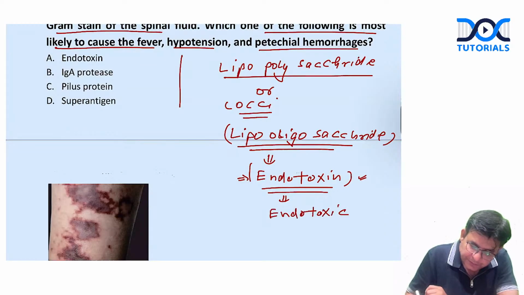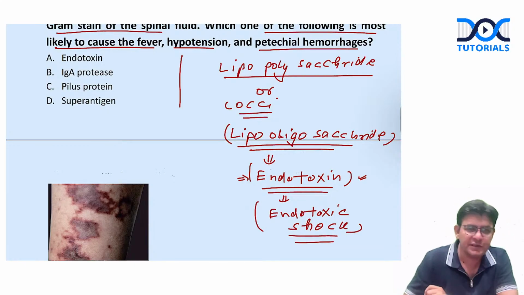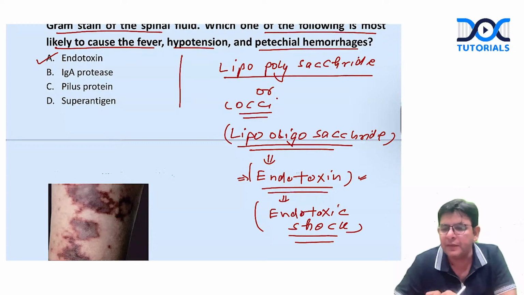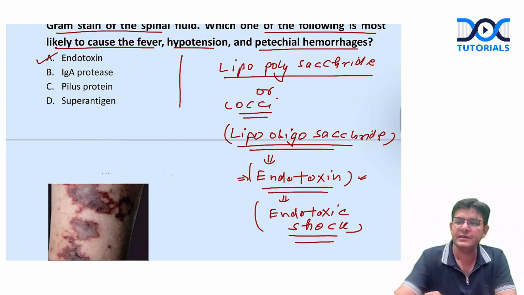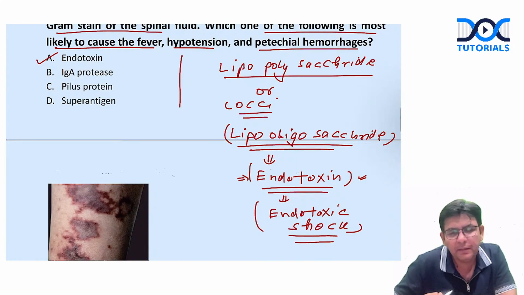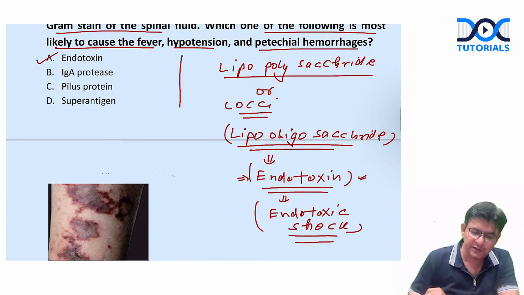Endotoxic shock. Okay. So what should be the answer of this particular question, guys? The answer of this particular question is endotoxin. And whose endotoxin are we talking about here? We are talking about the endotoxin of which one? Tell me. It is of the meningococci. Fine. This is of the meningococci.